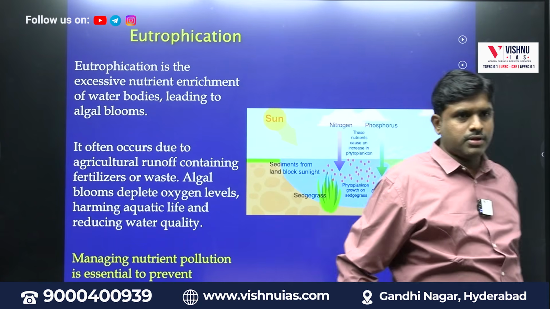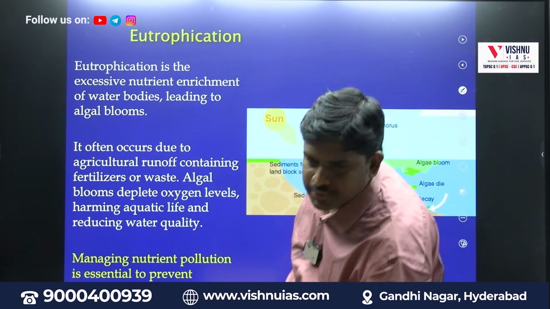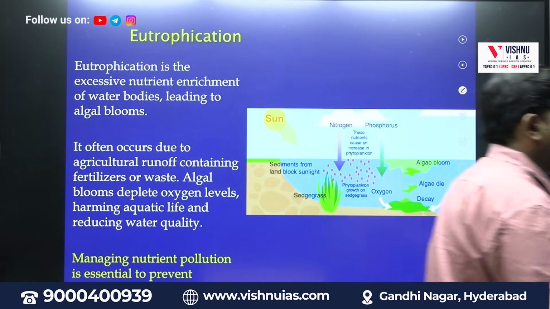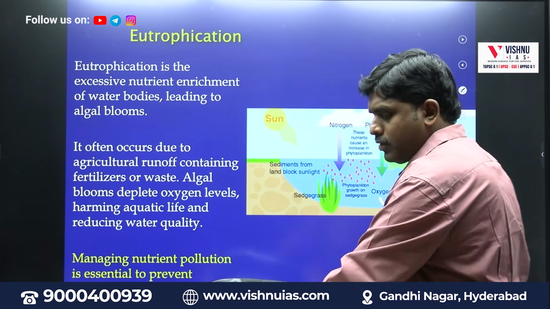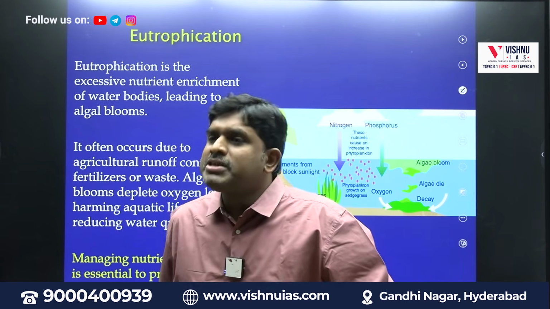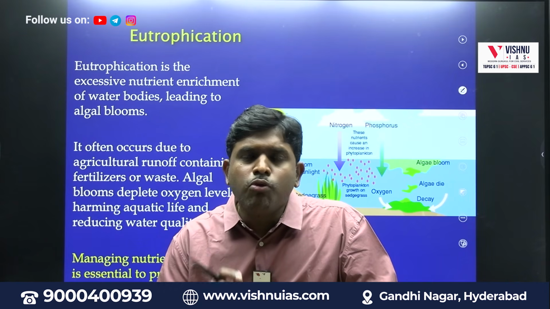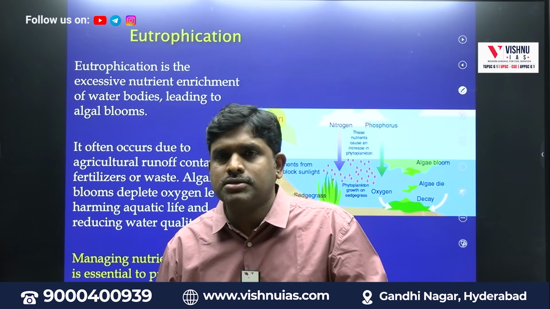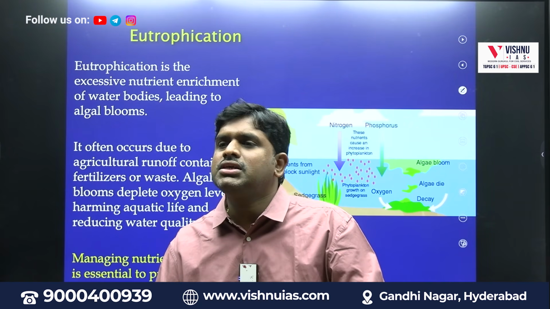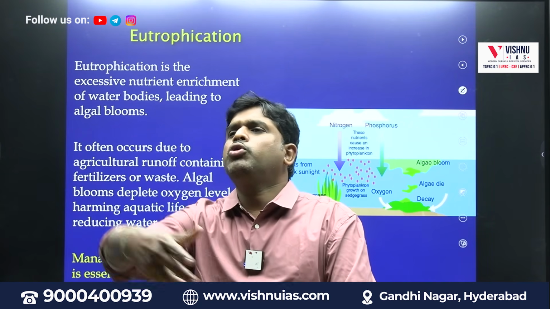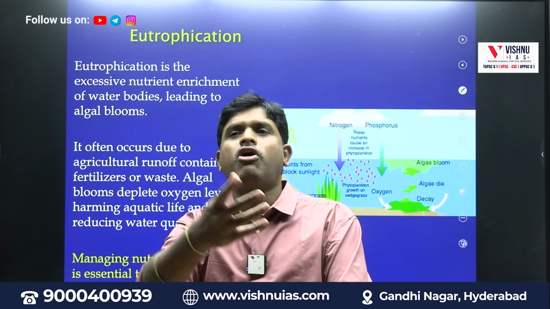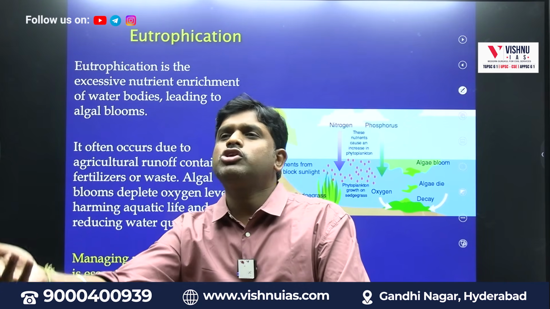Eutrophication. What is eutrophication? Simple. When we use more fertilizers, more pesticides, which are synthetic, meaning artificial, synthetic fertilizers and synthetic pesticides, we put them on the plants, on the crop. So the synthetic elements will fall on the crops, and on the soil.